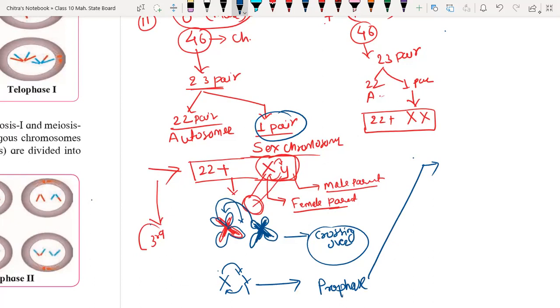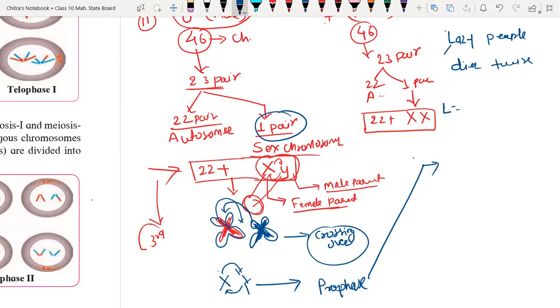I have told you about a trick to remember all 5 stages. You have to remember: Lazy people dies twice. In lazy we have two components.